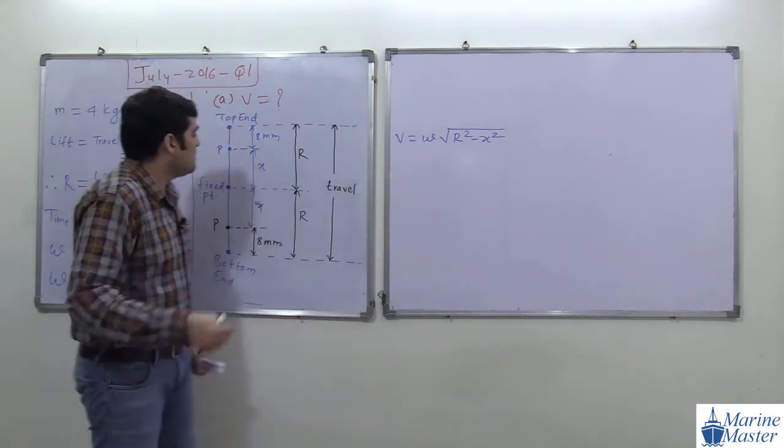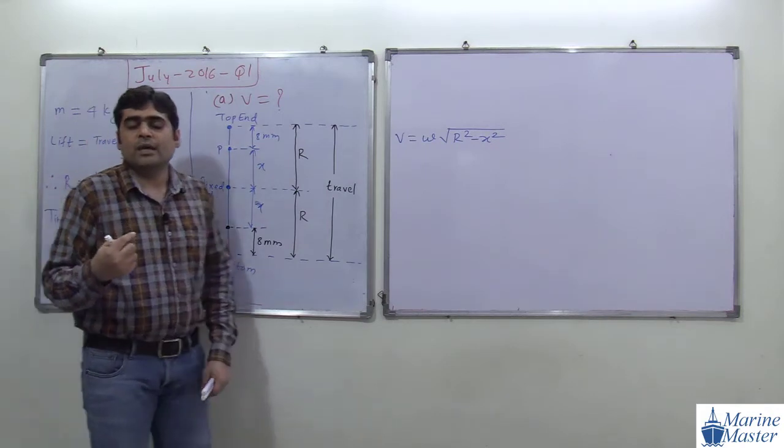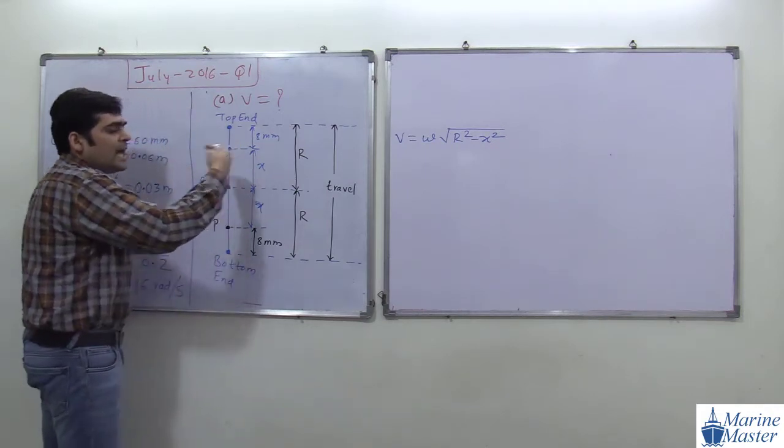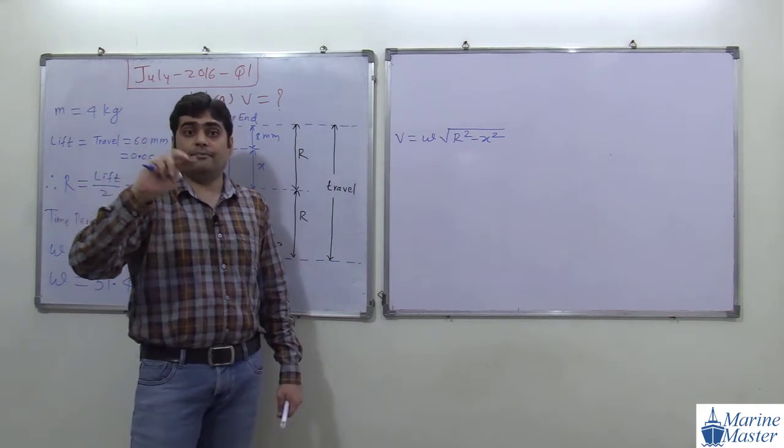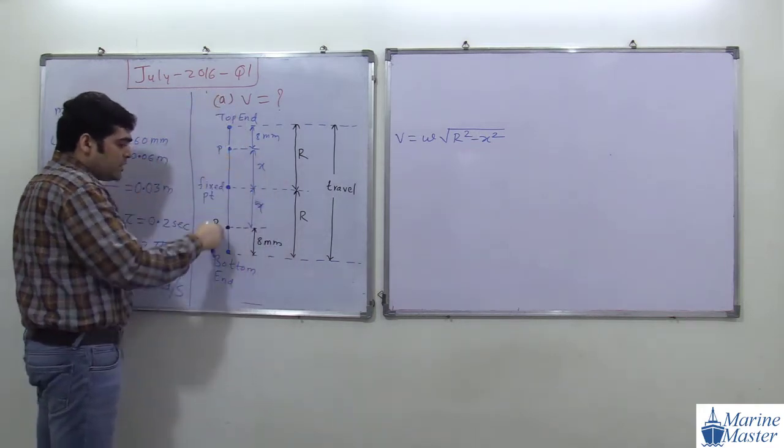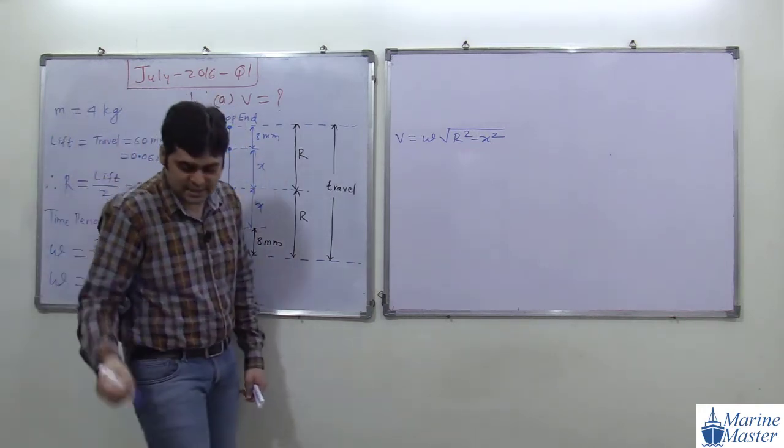So not changing. We also discussed in our theory that if our distance from the fixed point on either side is the same, then the velocity of both the points is the same. Means velocity at this point or this point is the same. We studied these things in our theory.